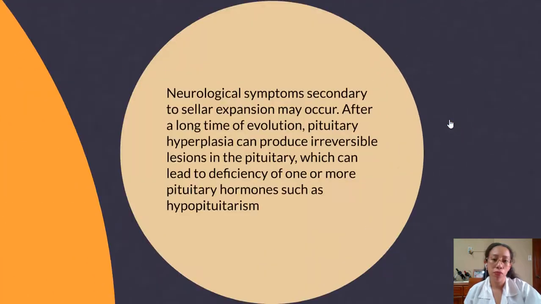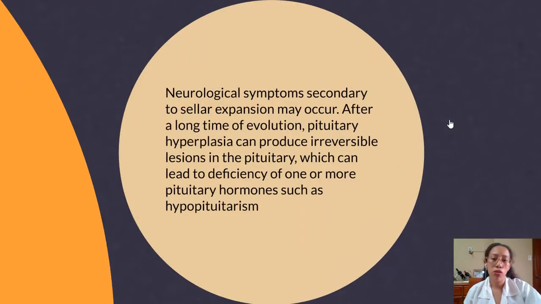Cons. Neurological symptoms secondary to sellar expansion may occur. After a long time of evolution, pituitary hyperplasia can produce irreversible lesions in the pituitary, which can lead to the deficiency of one or more pituitary hormones, such as hypothyroidism.